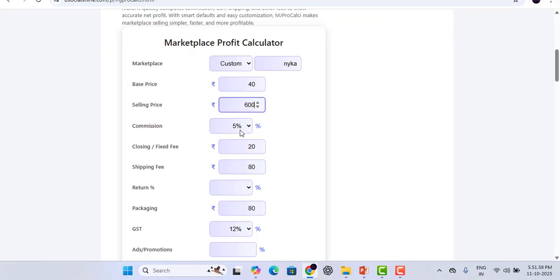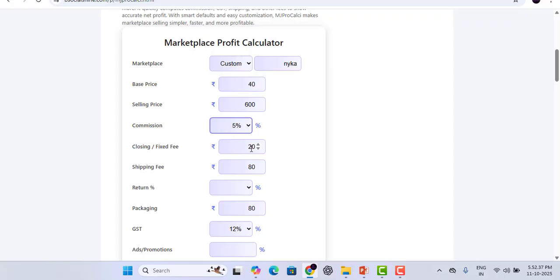And the commission. This commission fee changes based on the marketplace, guys. So this Pro Calci adjusts it automatically. If your marketplace has 5%, you have to enter 5, 10, 15, 20, or you can also customize here. If you have a commission of 20, 30 rupees, you can add that also. So mostly it will not be 5%.